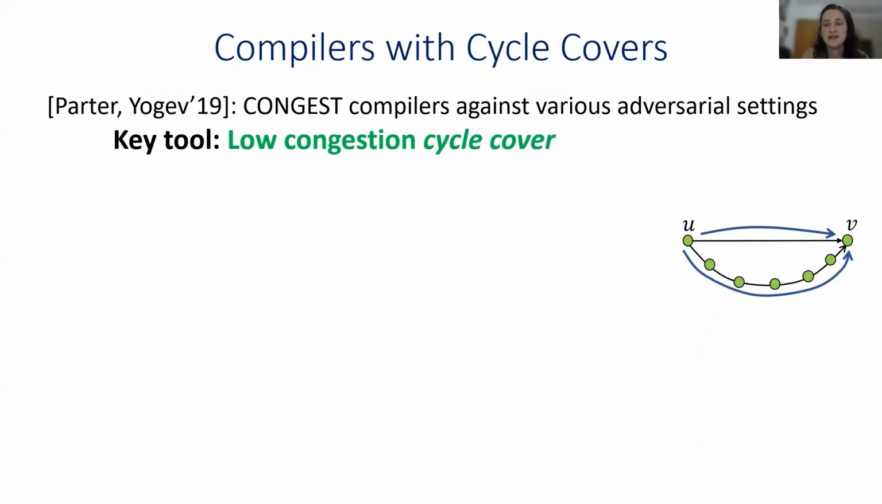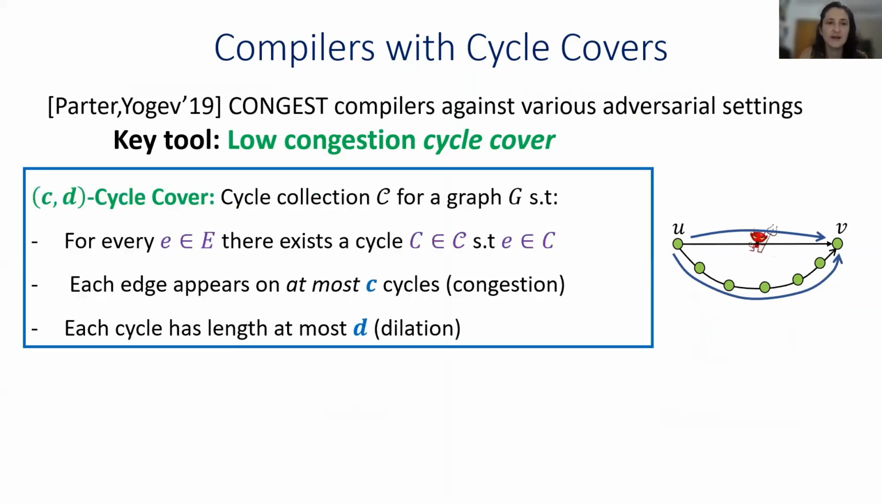Recently, Parter and Yogev studied general compilers for CONGEST algorithms in several adversarial settings. The key tool that they used, they called low congestion cycle cover. So what is a cycle cover? Given parameters C and D, a (C,D) cycle cover is a collection of cycles such that every edge e is covered by some cycle, meaning there exists a cycle that contains this edge. Additionally, every edge appears on at most C cycles. This is called the congestion. And every cycle has length at most D. This is called the dilation.